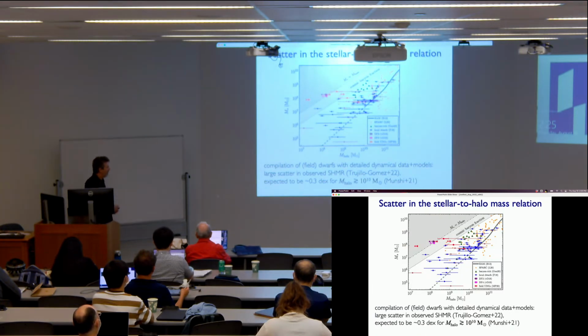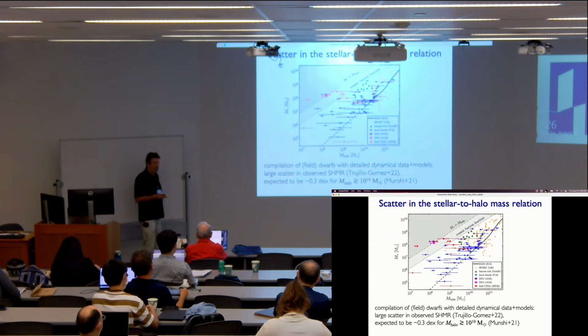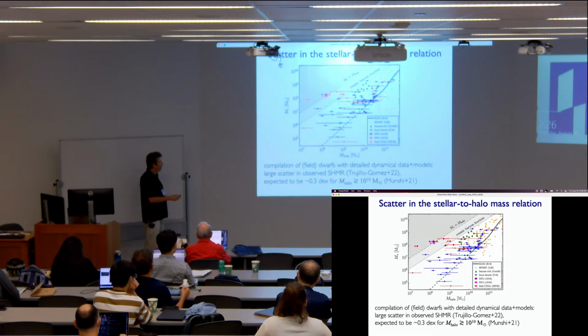I'll talk about a few of them. But before I get to the scenarios, I'll just go back to that velocity function profile I showed at the beginning. This is more updated work from Sebastian Trujillo and Gomez, now taking resolved kinematic profiles to get away from line widths. There are more and more observations of mostly HI kinematics, put on a plot of stellar to halo mass. And here's a standard relation.